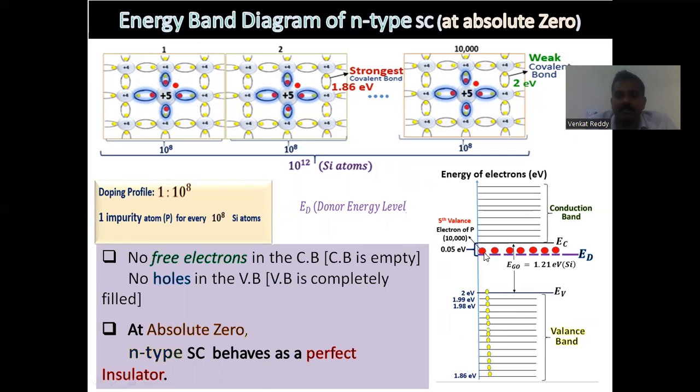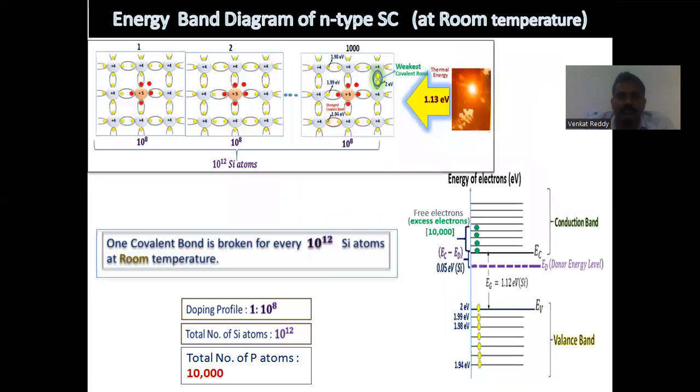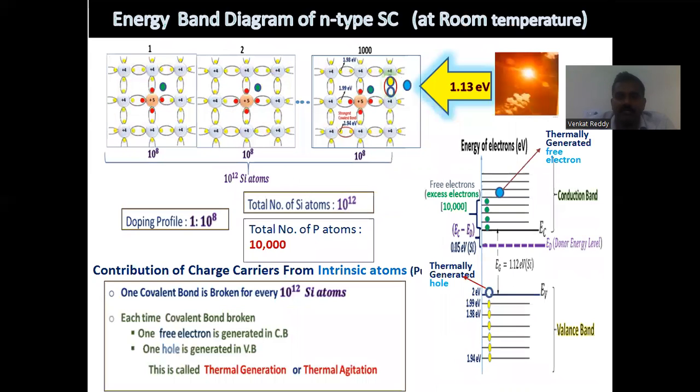Thermally generated electrons and donor atoms, electrons generated due to impurities, also contribute to the electricity. So this is about N-type semiconductor materials.